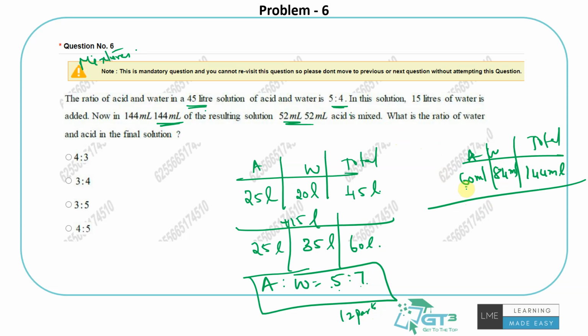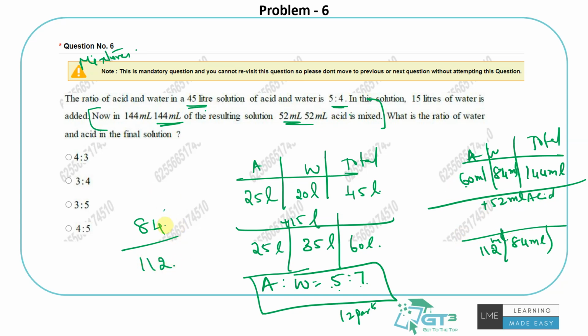Now what's happening? 52 ml of acid is being mixed. There is only acid, so 60 plus 52 is 112 and the water will be 84 ml. The water will be 84, acid is 112 in this current situation. What is the ratio of water? 84 by 112. Right, 12 7s are 84.